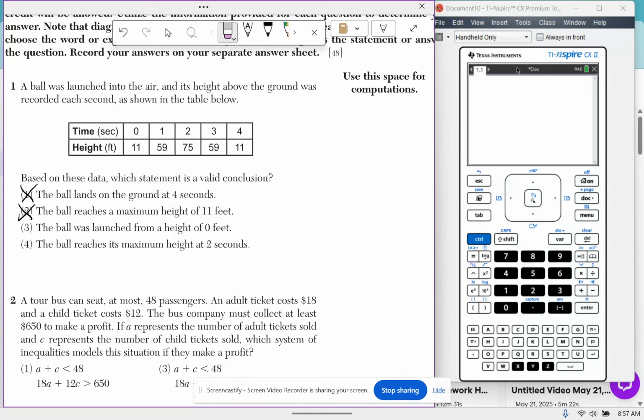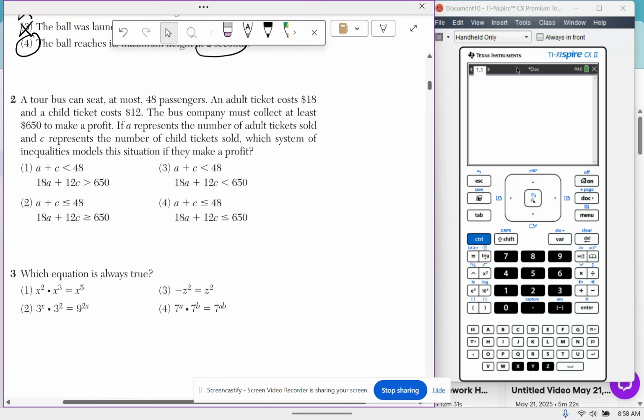And then 3, the ball was launched from a height of 0 feet. Well, that is not true because when time was 0, the initial starting height was 11 feet. The ball reaches its maximum height at 2 seconds. That is totally true because we found that this is the vertex or the maximum and the time is 2. That's correct.